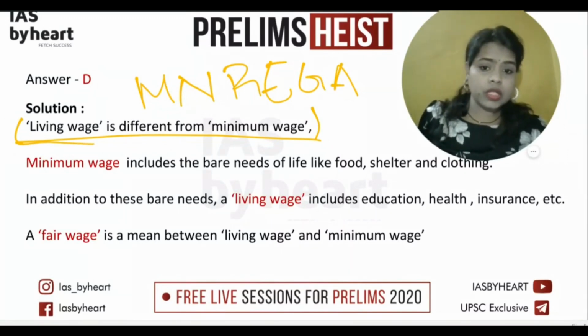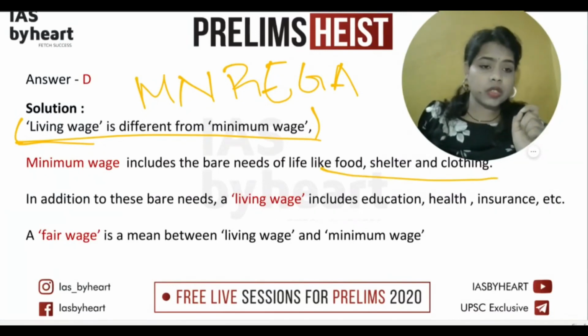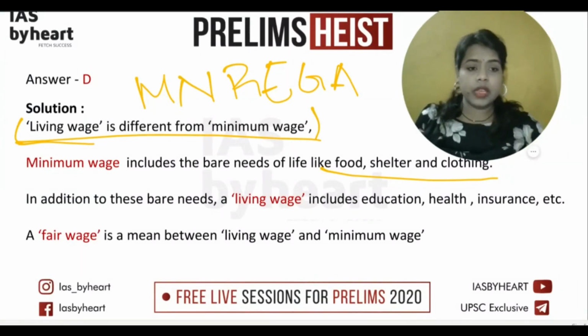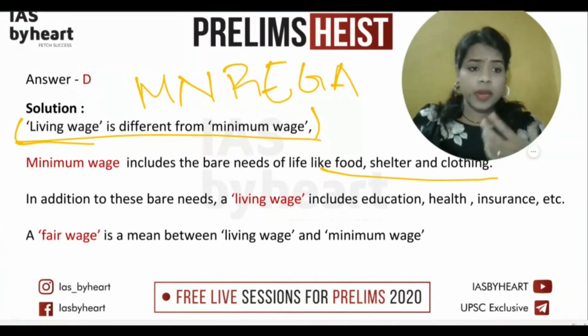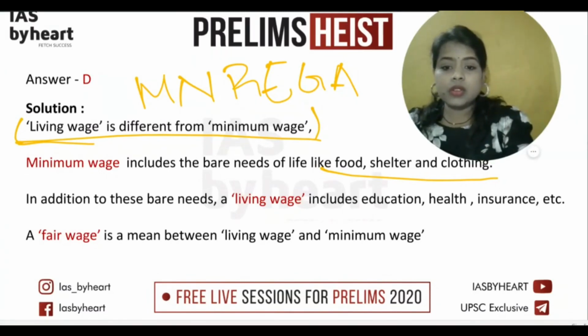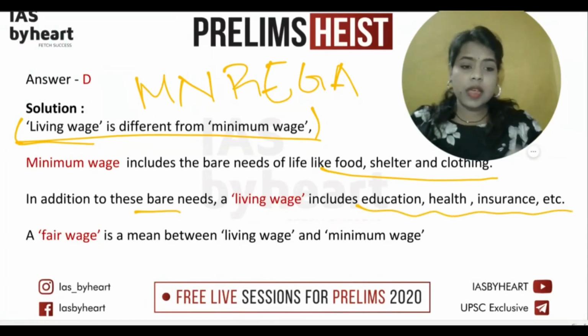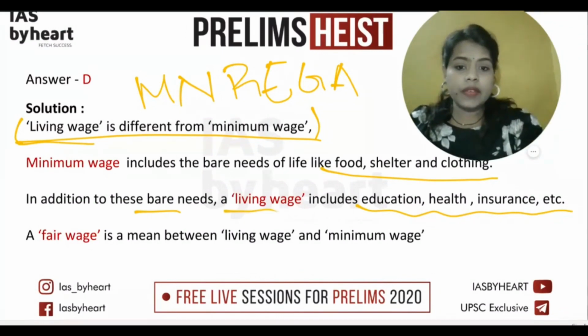Minimum wage includes the bare needs like food, shelter, and clothing. And minimum wage is usually decided in money format. It will be decided very clearly, like 150 or 200 rupees, or any amount of money you are deciding. And in addition to these things, if you are adding education, health, insurance, and you are deciding a certain standard of living, that is a living wage.